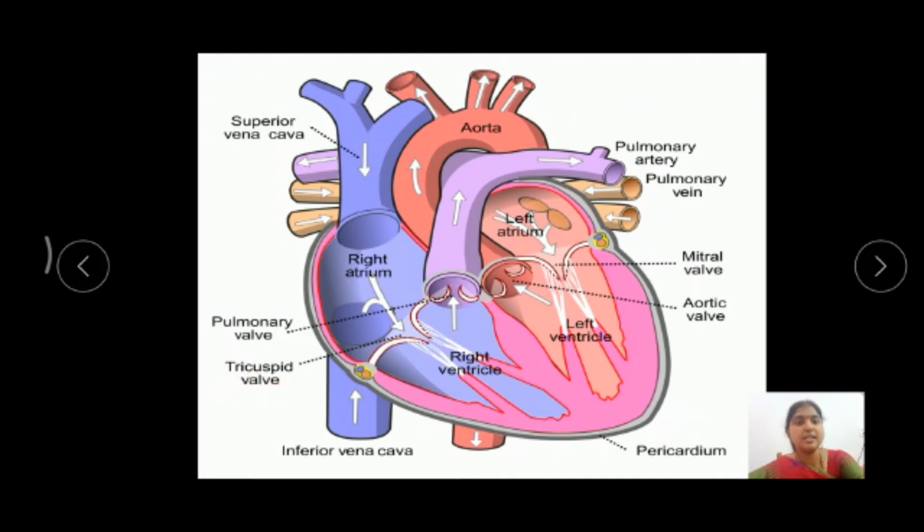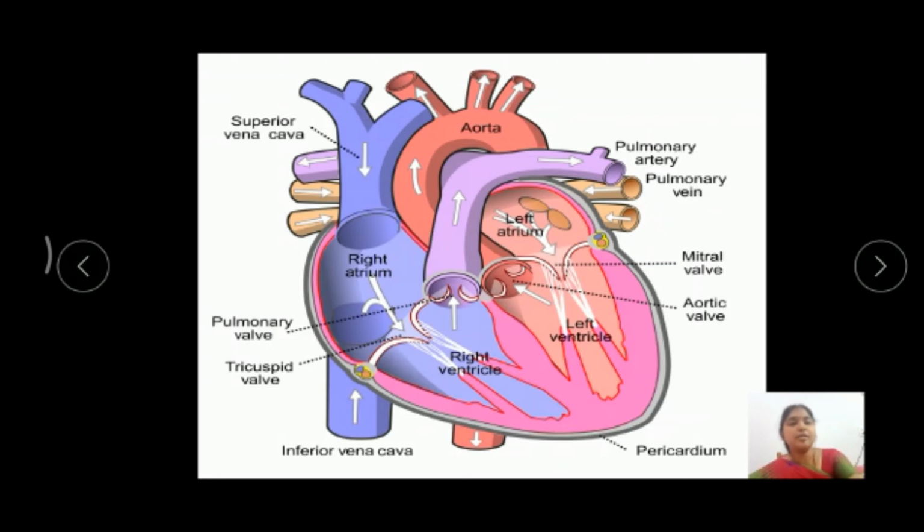Where the right atrium opens into the right ventricle, the tricuspid valve is present. See here, this is the tricuspid valve. Where the left atrium opens into the left ventricle, the bicuspid valve is present, which is also called the mitral valve. These valves are made up of muscular flaps.